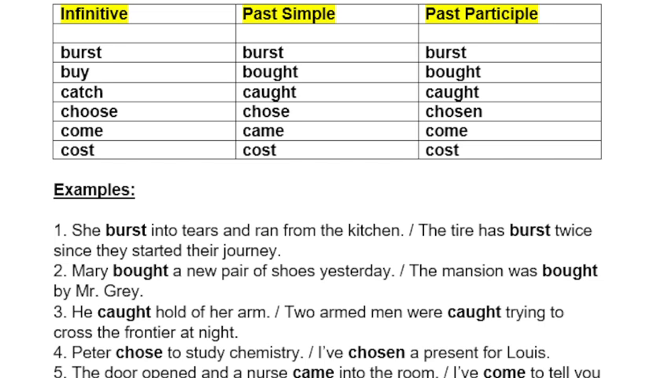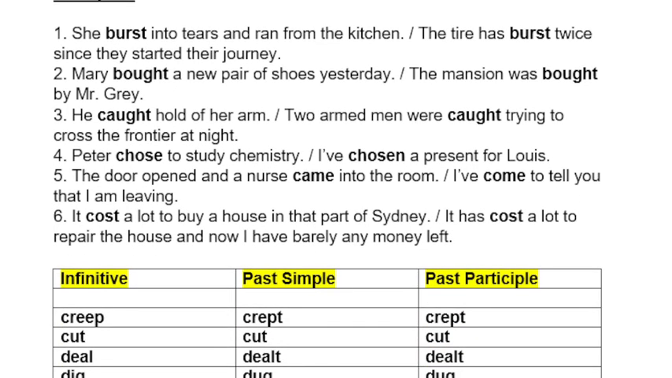Buy, bought, bought. Catch, caught, caught. Choose, chose, chosen. Come, came, come. Cost, cost, cost. Examples. She burst into tears and ran from the kitchen. The tire has burst twice since they started their journey.